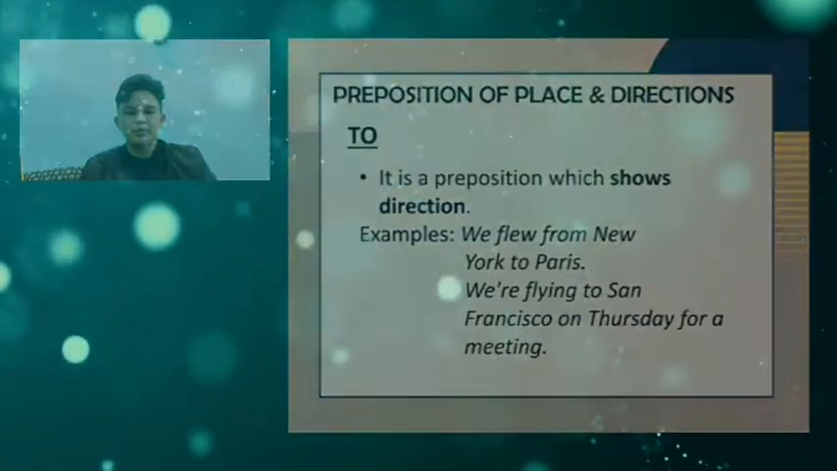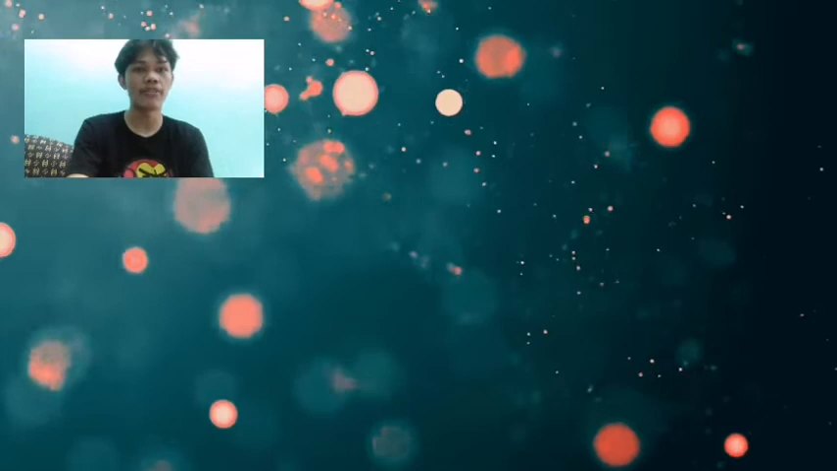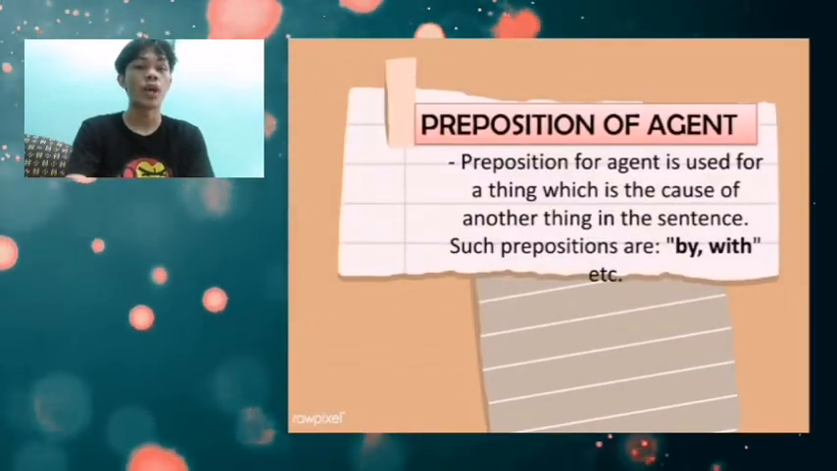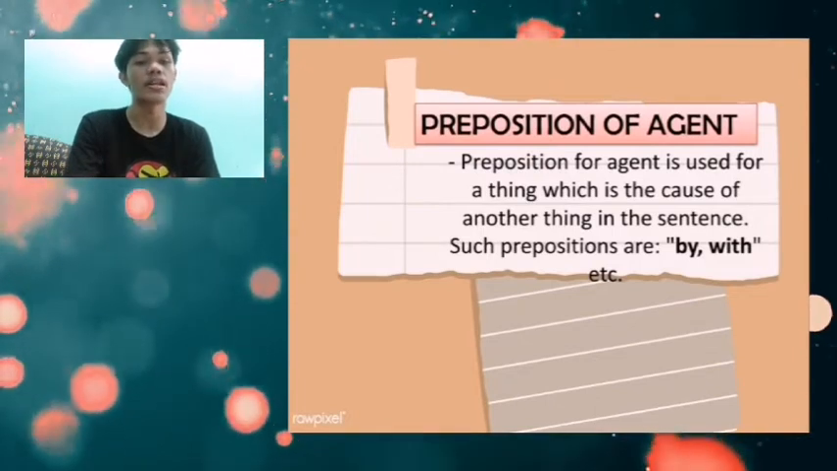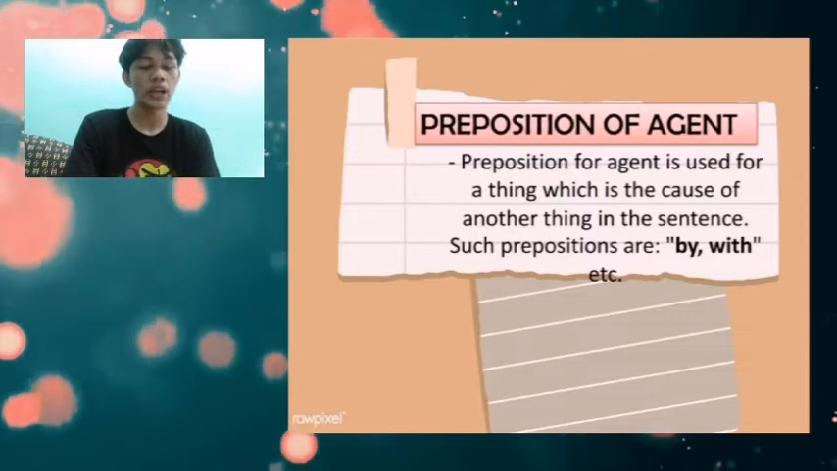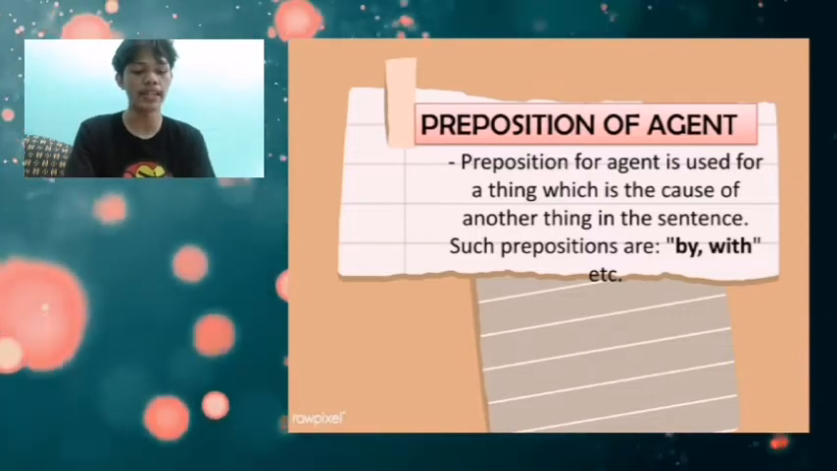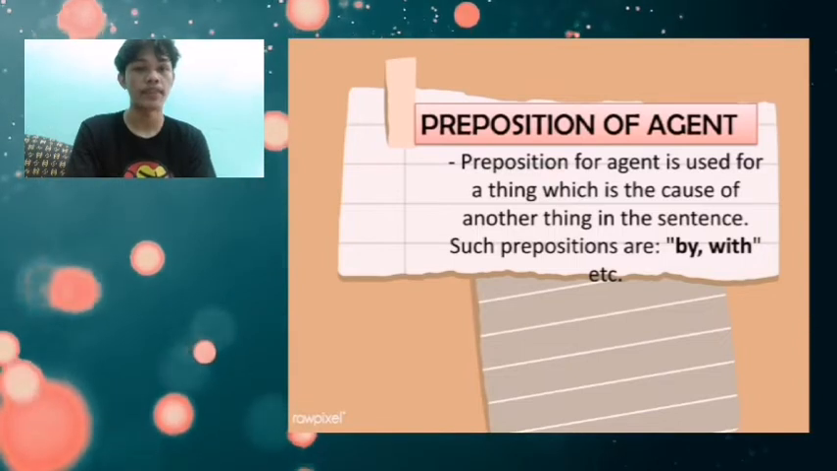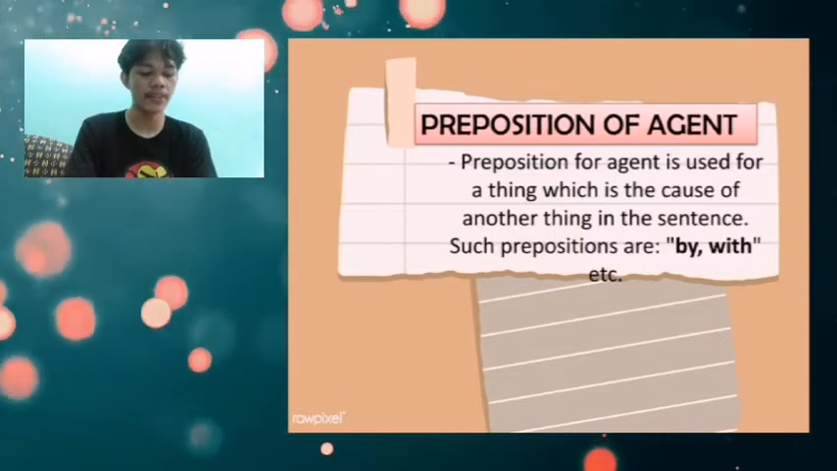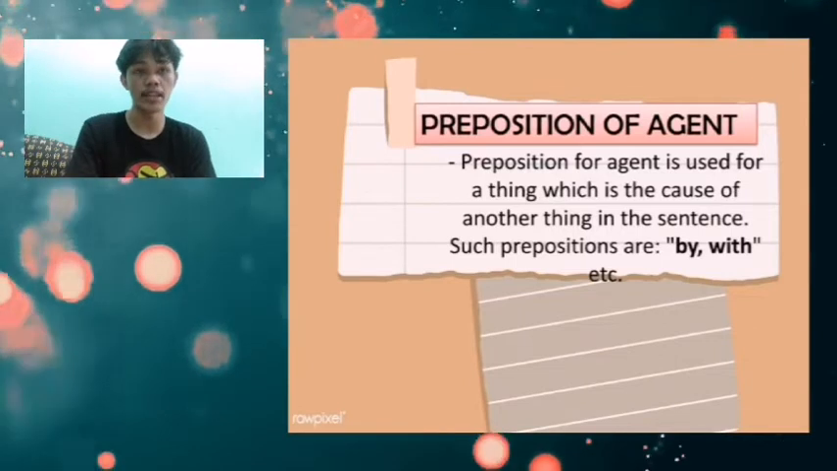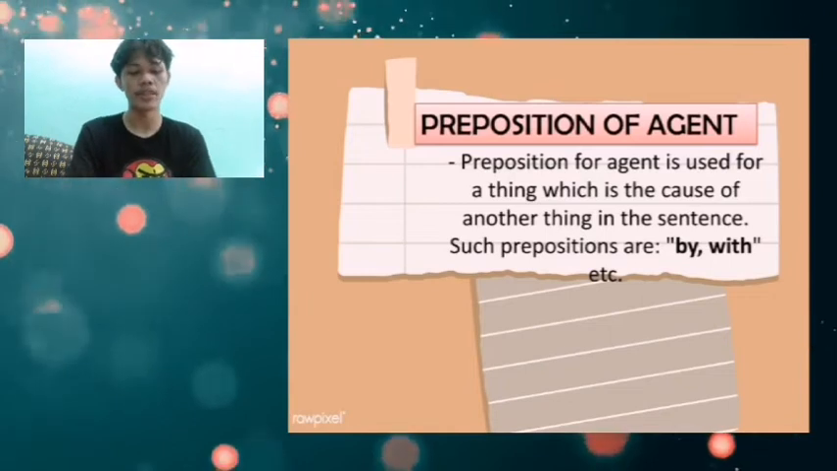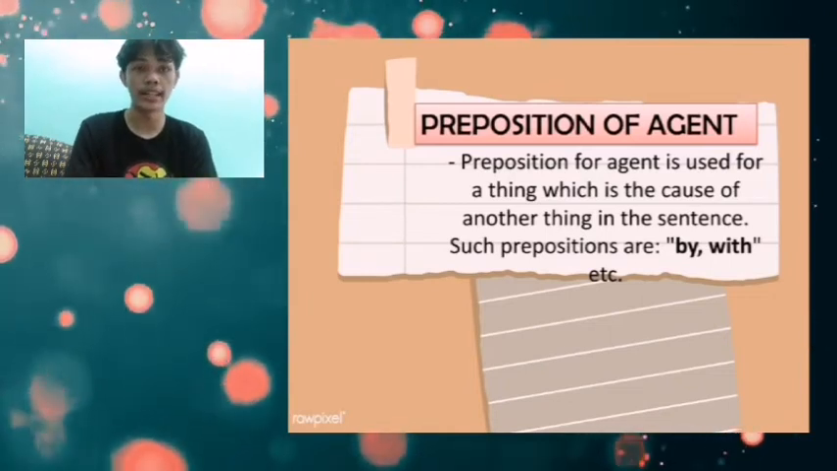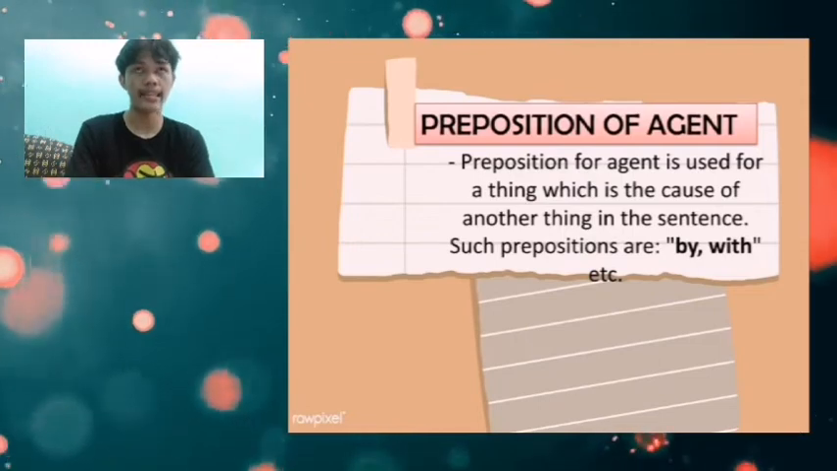To San Francisco. Good day everyone, let's now proceed to the next type of preposition, which is the preposition of agent. When we say preposition of agent, it is used for a thing which is the cause of another thing in the sentence. It is also used to show a relationship between the noun and the other parts of the sentence. It also indicates action conducted on something or someone by something or somebody. This shows the relation between the noun, which might be the doer, the thing, or the instrument, and the action.